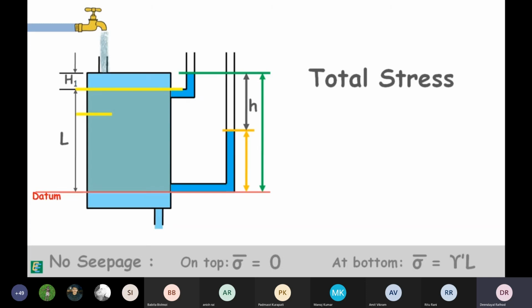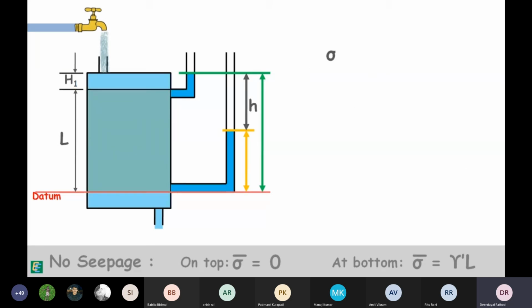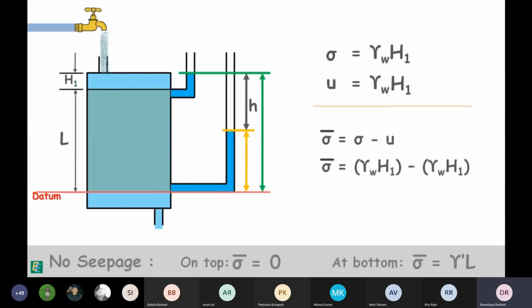Total stress distribution at different depths in the soil does not change by the flow of water, as there is no change in the overburden pressure. Total stress at the surface of the soil is stress because of water, gamma W h1. Pore water pressure will be gamma W and height of this water column h1. So again, effective stress is 0.